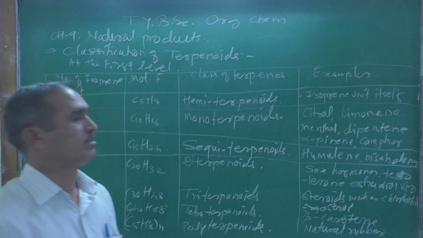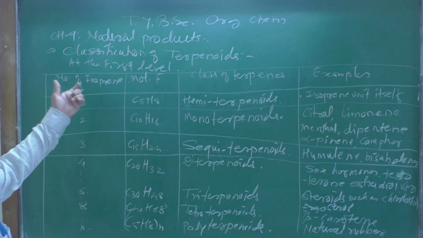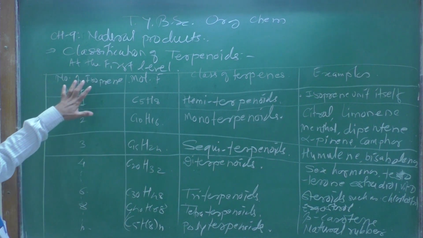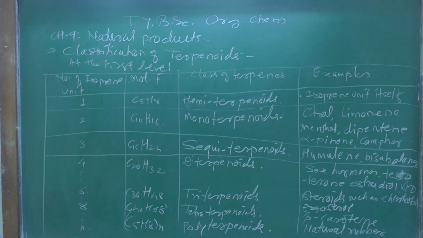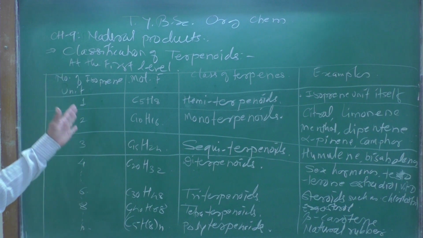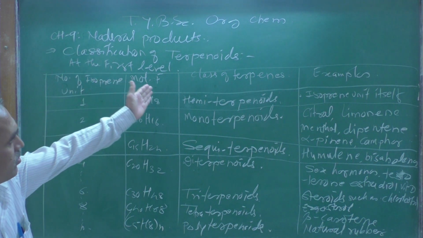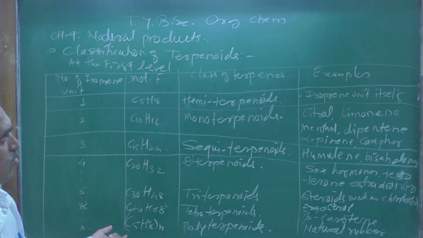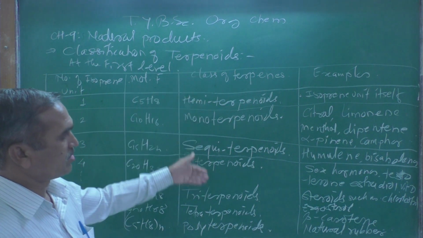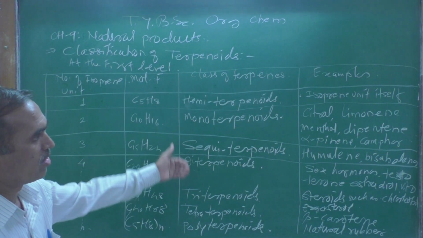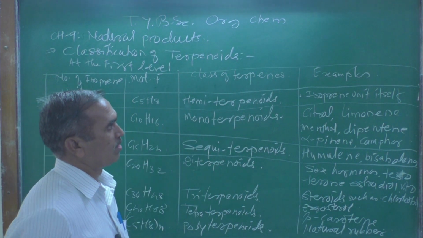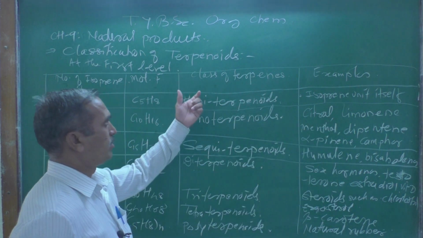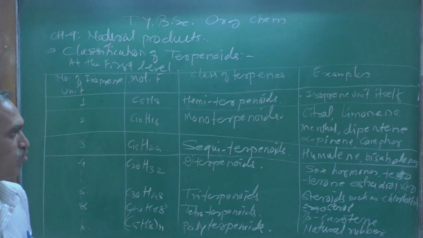So these are the classification of terpenoids at the first level. The number of isoprene units is mentioned over here, on the basis of which the molecular formulas are mentioned, the class of terpenoids is shown in this column, and the examples of the respective class are shown over here.